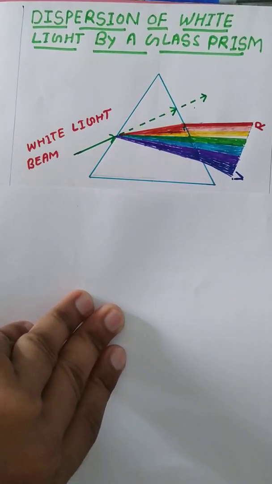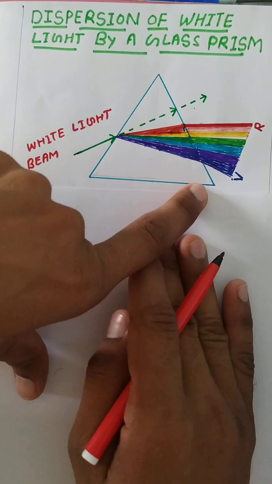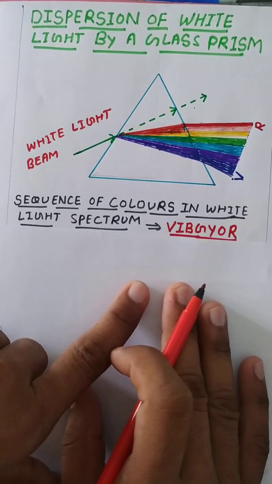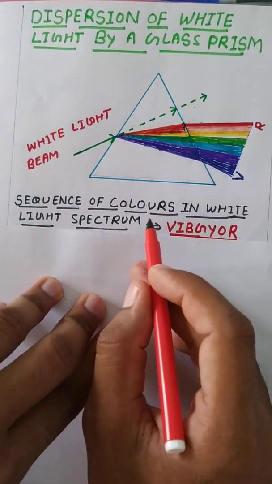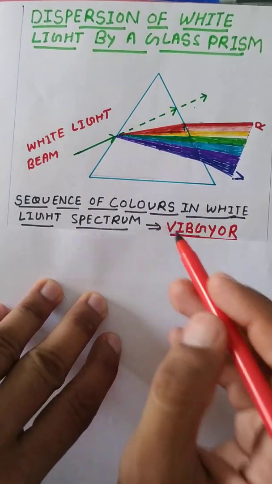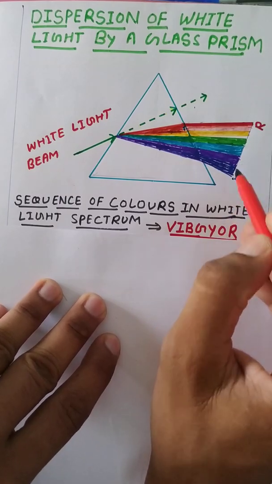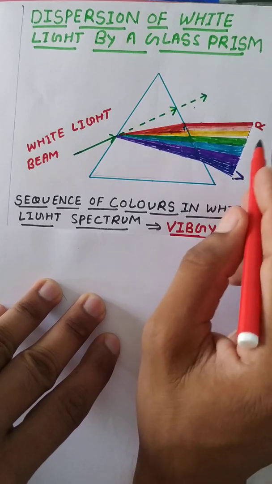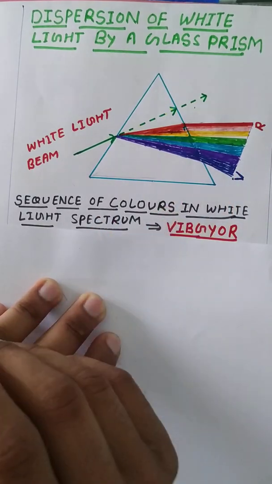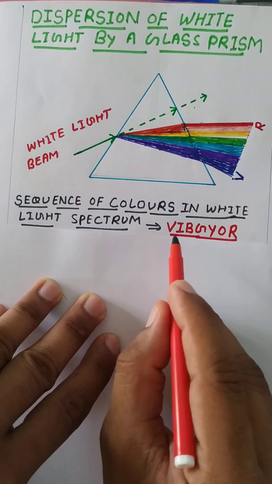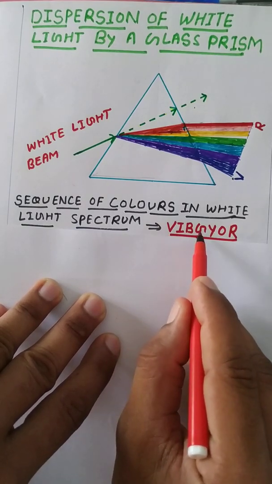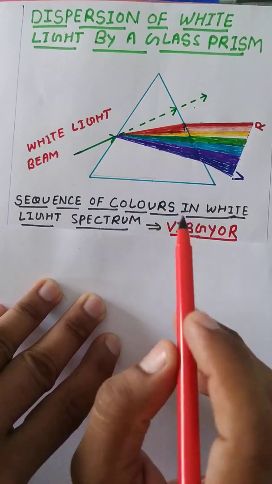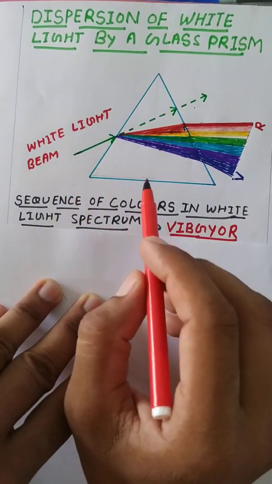And next, what will be the sequence of colors in this band or in this spectrum? Okay, so what will be the sequence of colors in the white light spectrum? We can say that it is the spectrum of white light. So for remembering, we have to remember this word, VIBGYOR.